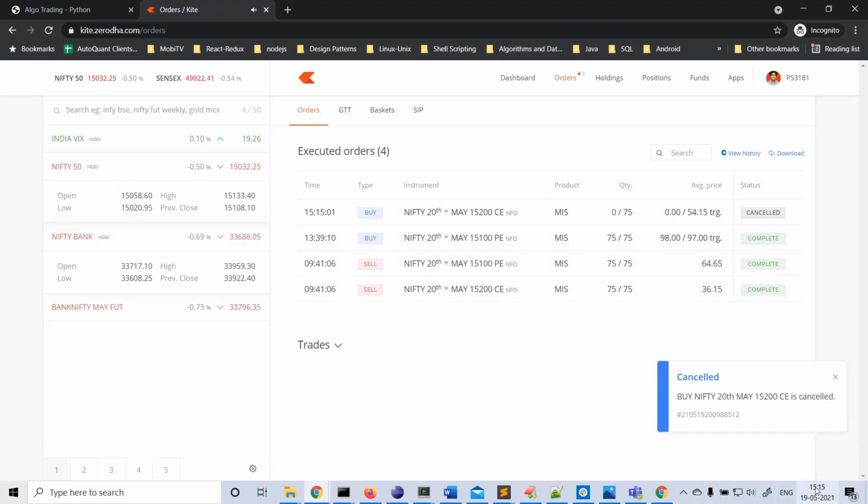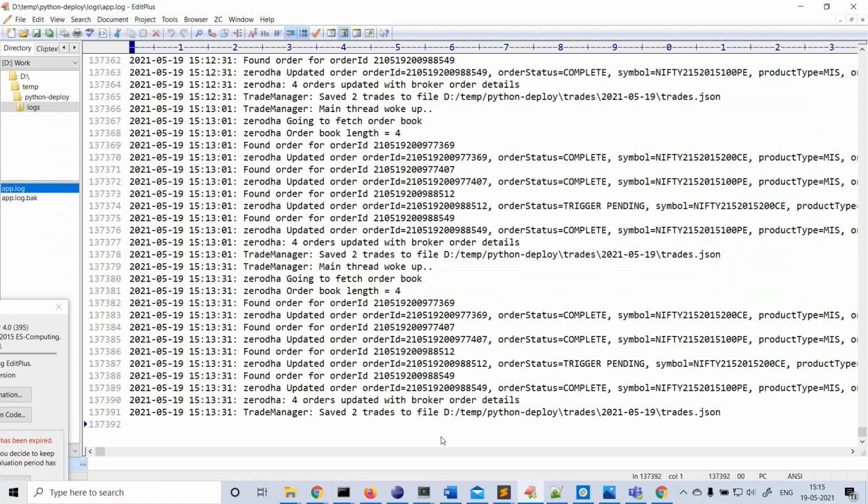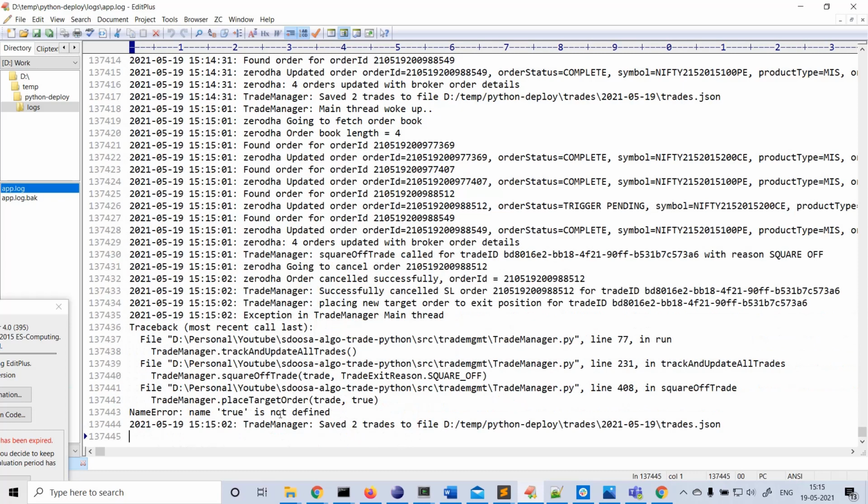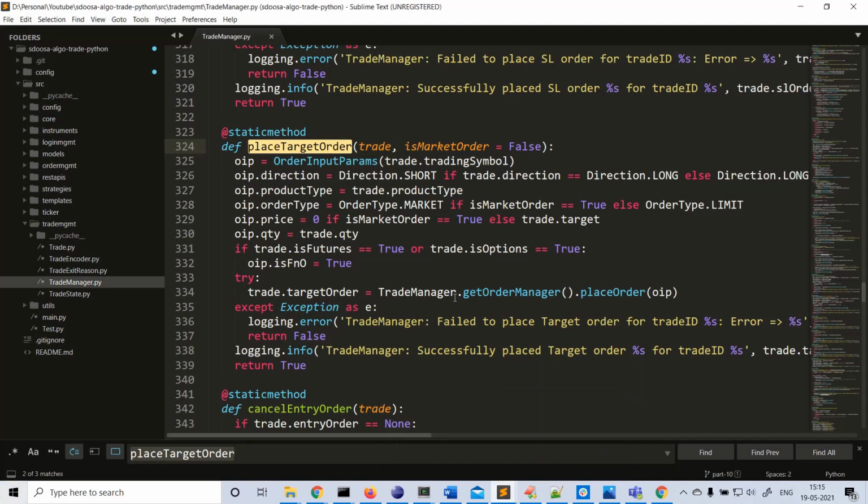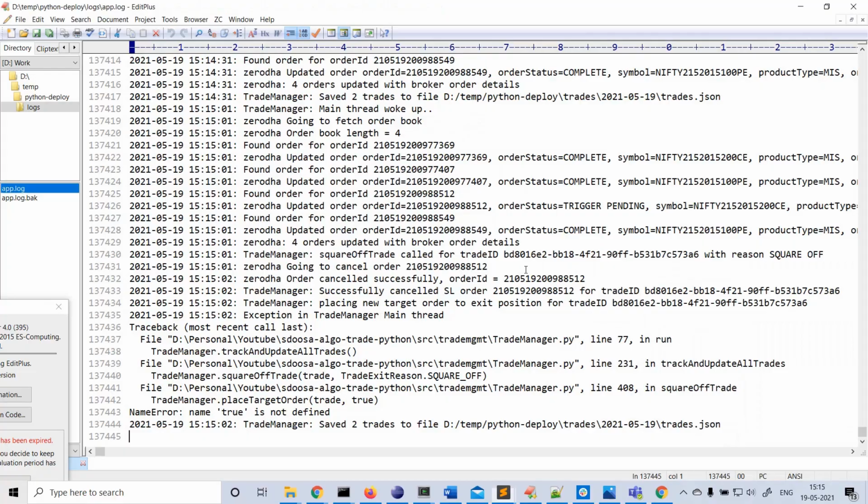See, exactly at 3:15, I'll go cancel the SL order. Okay, now it has to exit, right? The position is still open. Let's see if we have any issues here. Yes, there is some error. Trade manager, let me just fix it immediately. Trade manager.py, place target order. Okay, SL order cancelled, but in place target order there is some issue where true is not defined.